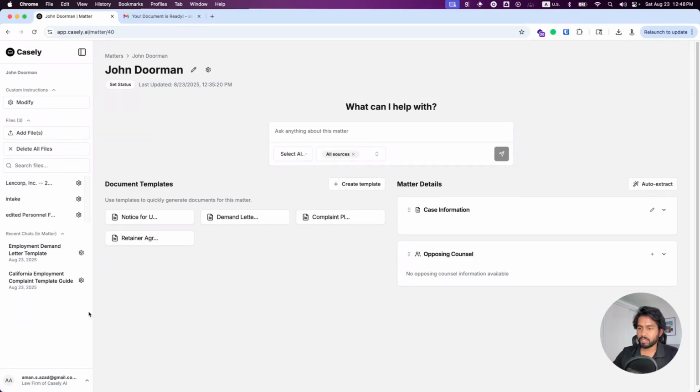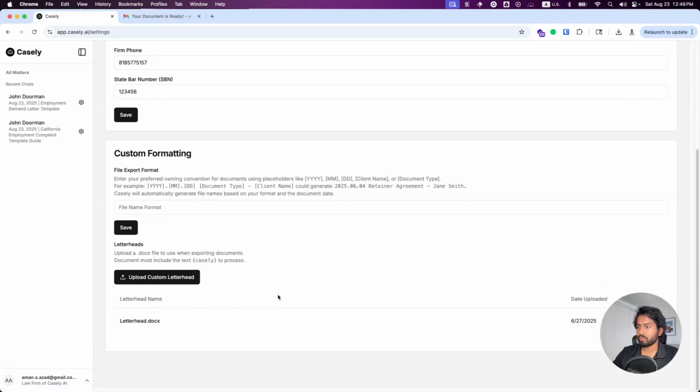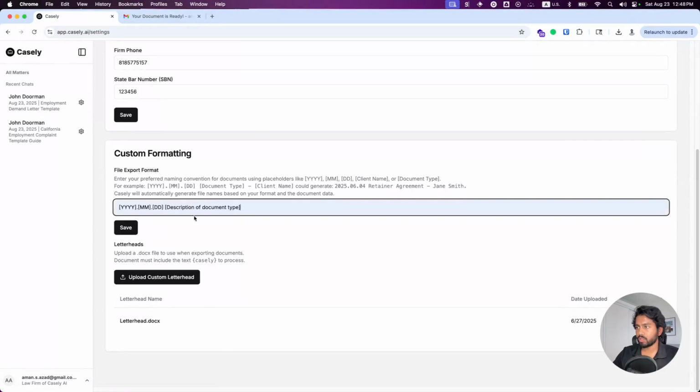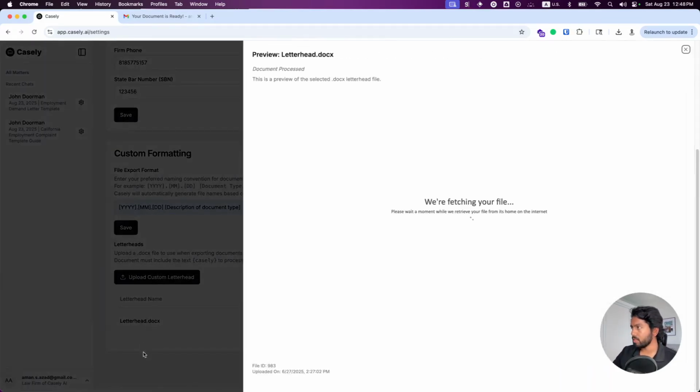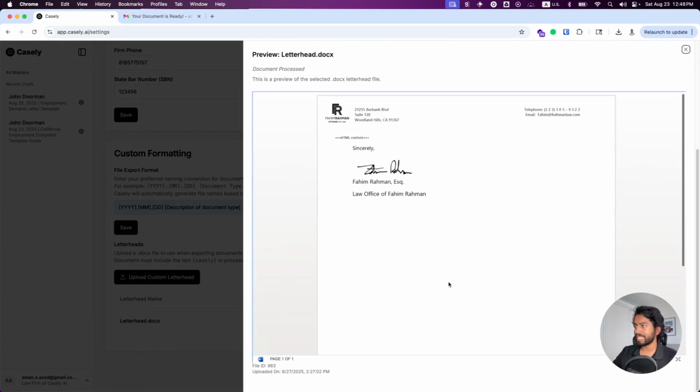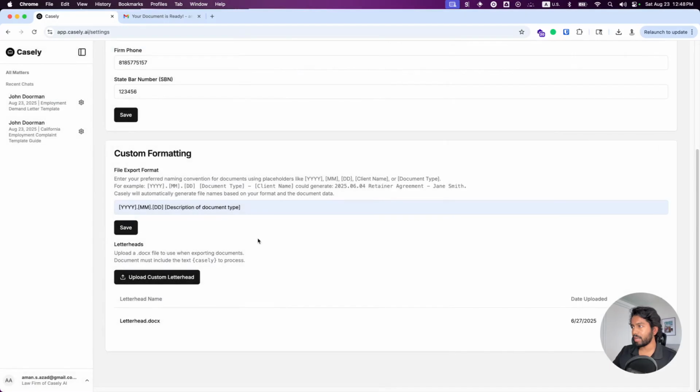One thing that I want to showcase maybe before we go is where some of those little helpers come in. For example, here inside of our settings, we have custom formatting. So if we want a particular format for our files and our documents, we can specify that here. Again, just one of those paper cuts that we can fix in the product to make our lives easier so we don't have to rename files when we upload them to our Dropbox or what have you. And then for our letterheads, here you can see this is just the blank letterhead that we've gone ahead and uploaded. So this will be what we use in later generations. Again, just ways to kind of streamline the document generation process.